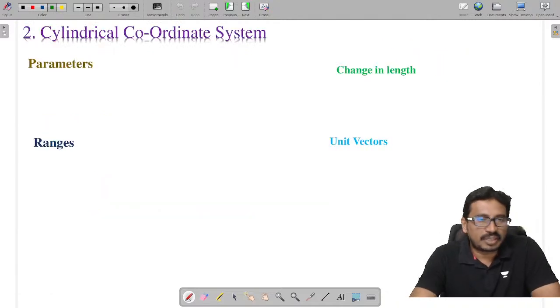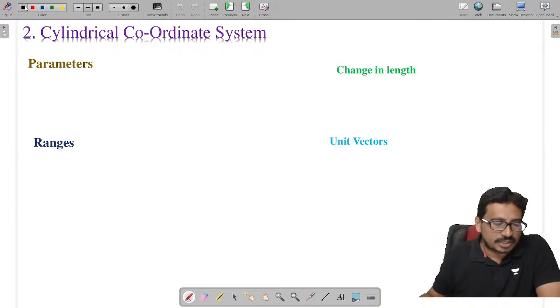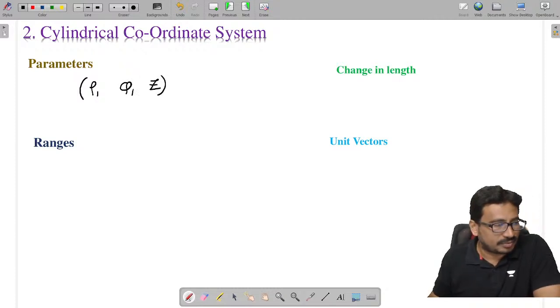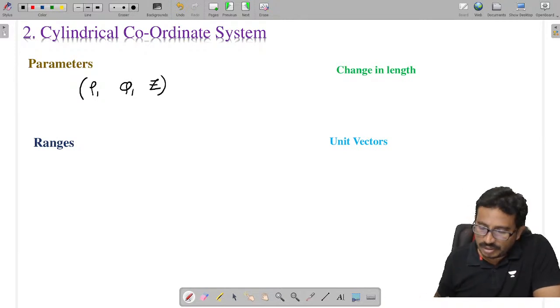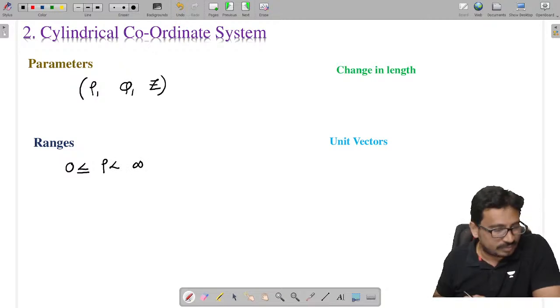Next, coming to the cylindrical system. What are the parameters in the cylindrical system? Rho, phi, z. Next, ranges. What is the range of rho? Rho is the radius of the cylinder, which lies between 0 to infinity.